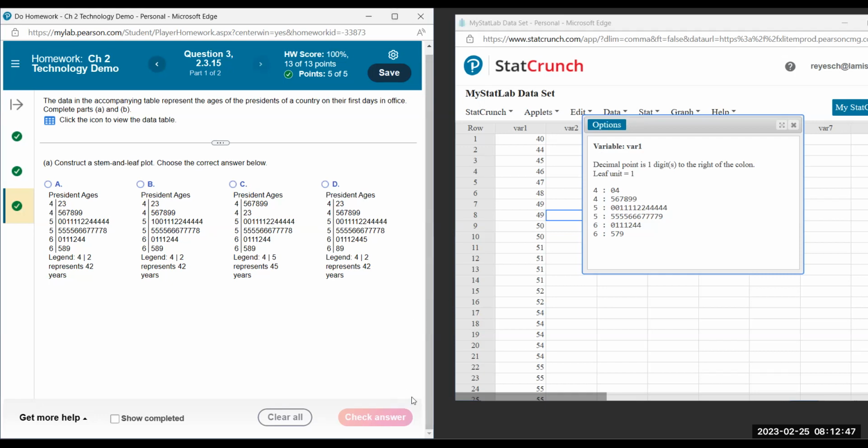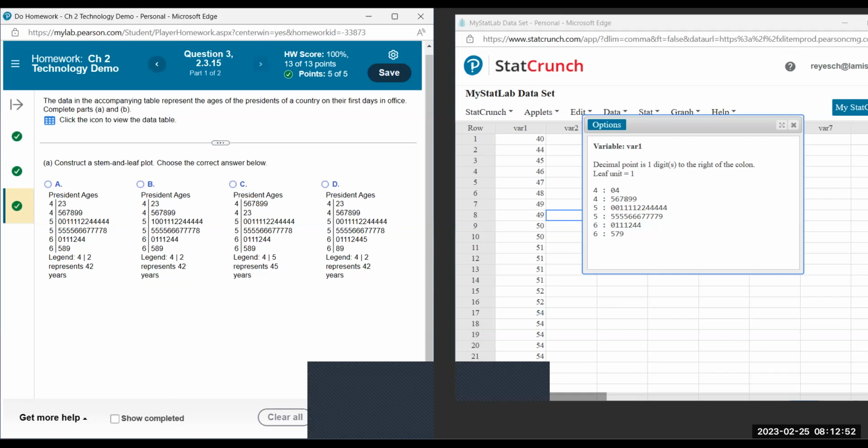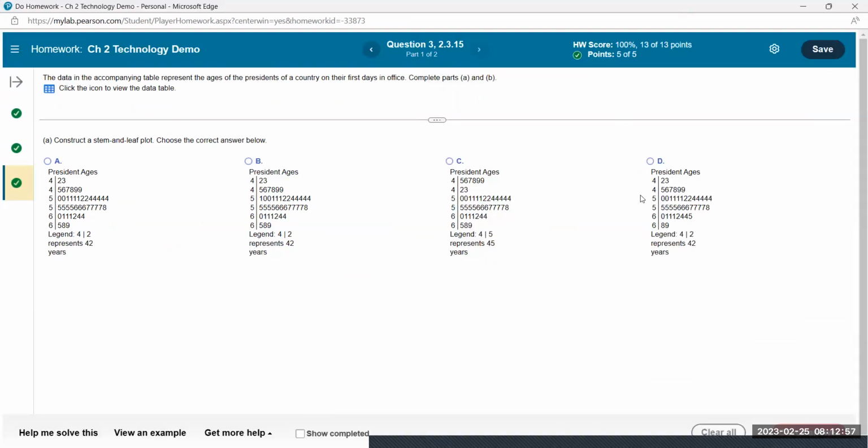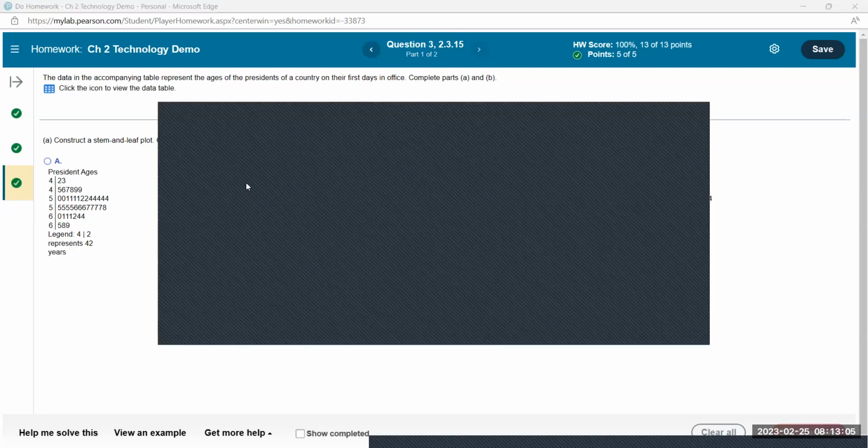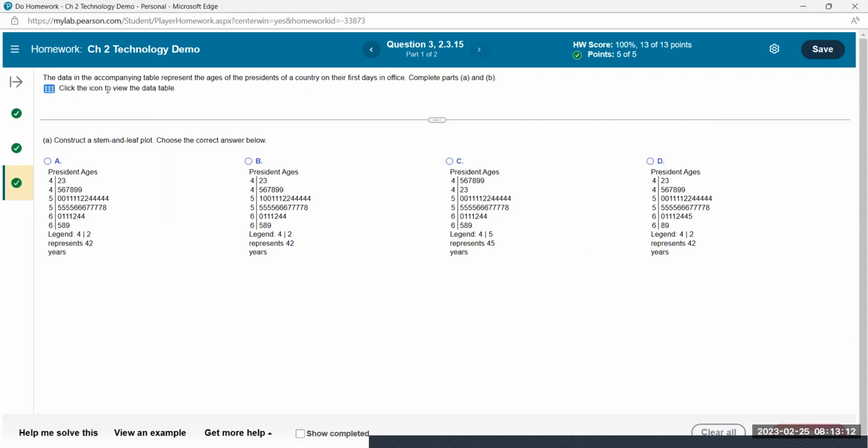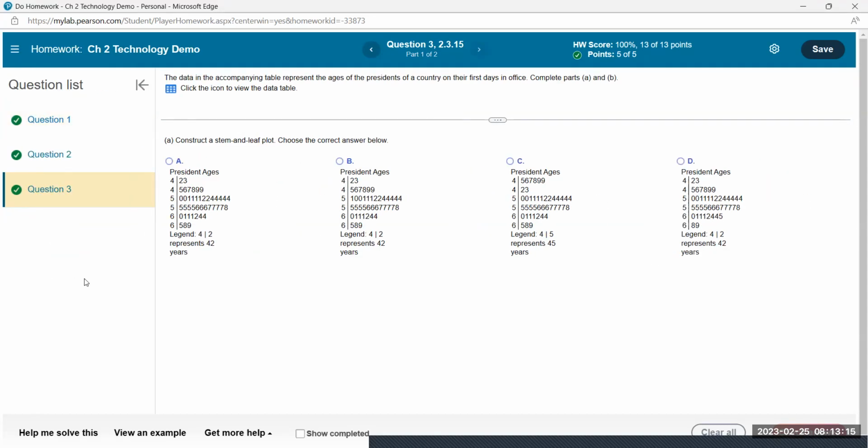Let me close this window and expand it. So I'm just going to check, make sure I answered all the questions. And so it looks like everything is complete. So that concludes this demo.